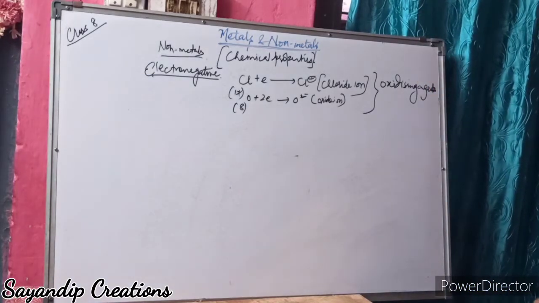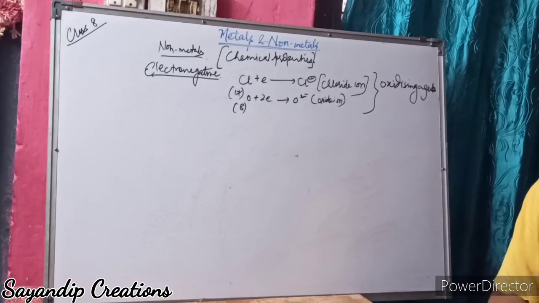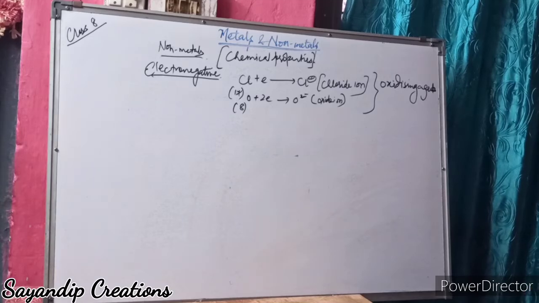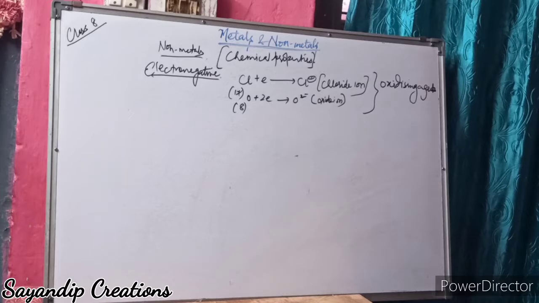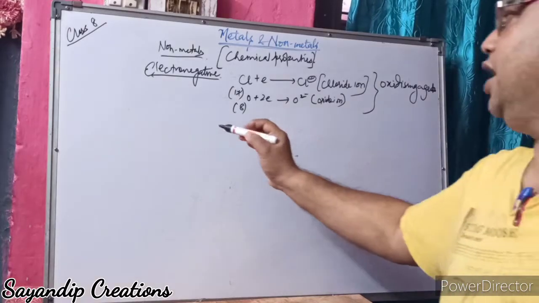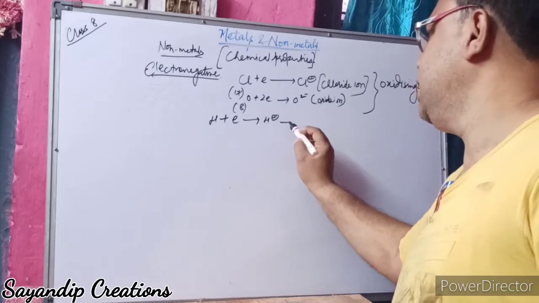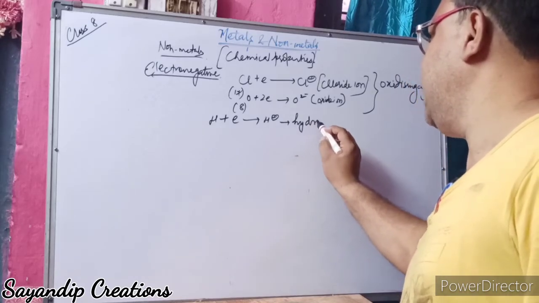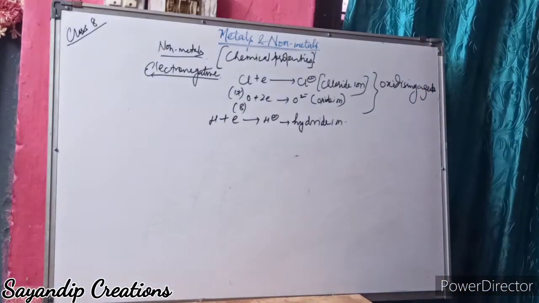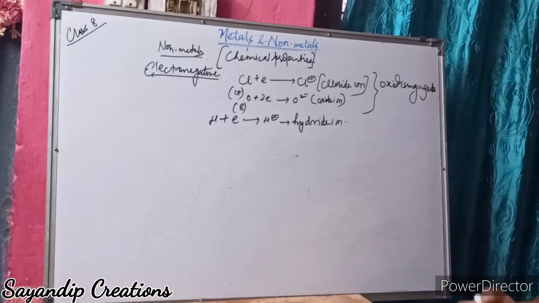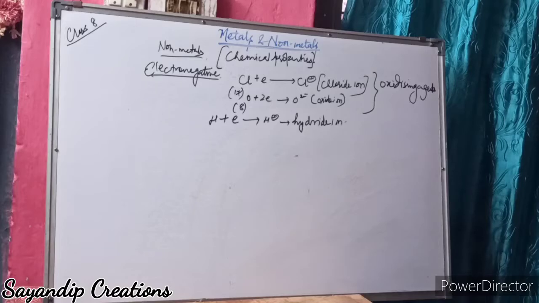Now hydrogen is the only non-metal which can lose or gain electrons. When hydrogen gains an electron, it forms H minus, which we call the hydride ion.